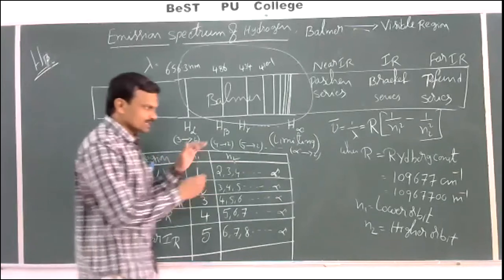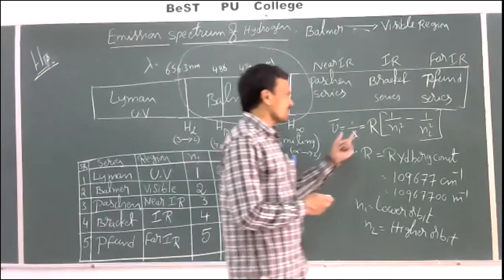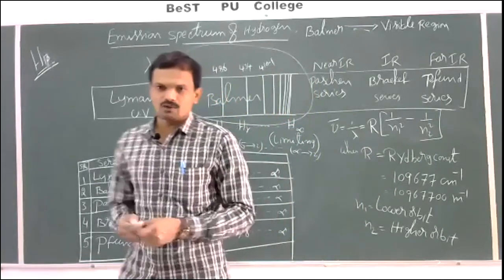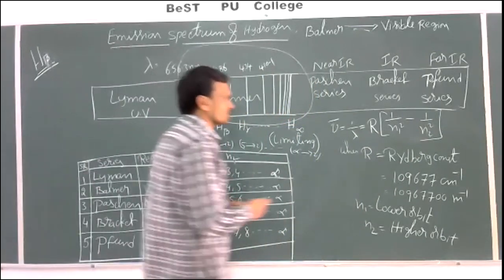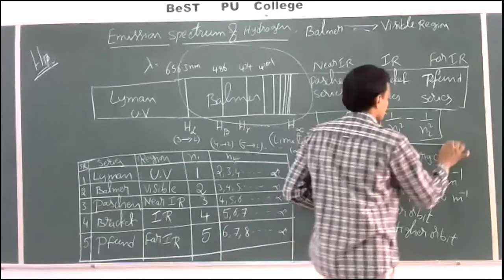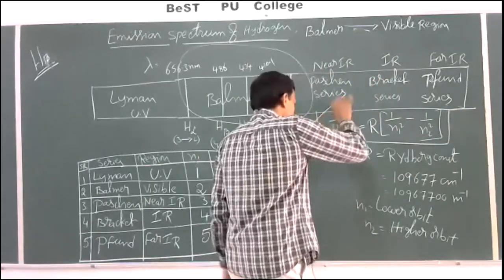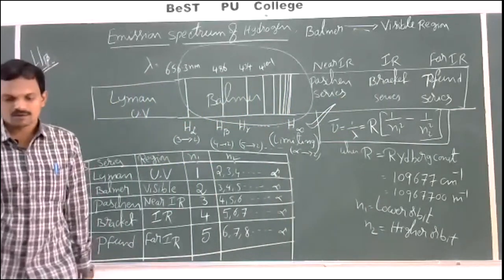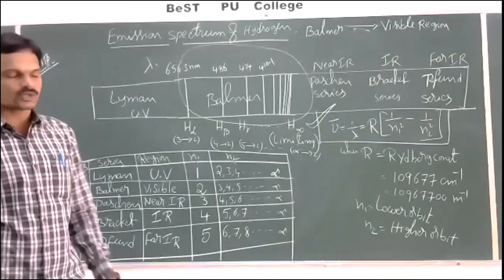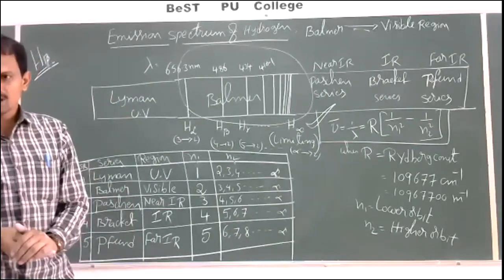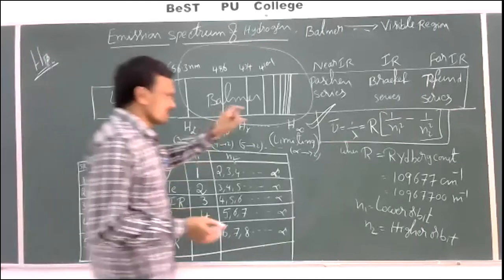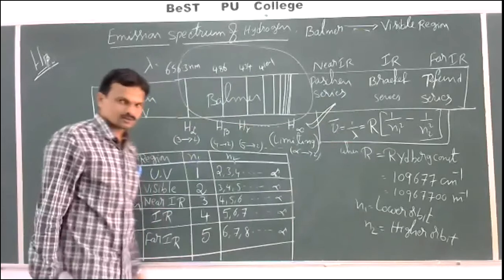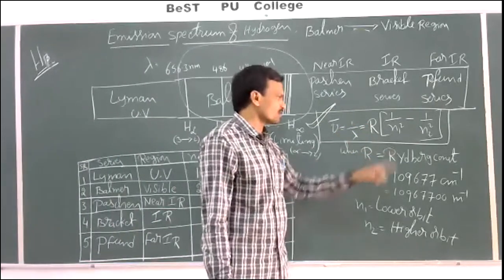See, the wavelengths and wave numbers of these spectral lines can be calculated by using this equation: nu bar is equal to 1 by lambda is equal to R into 1 by n1 square minus 1 by n2 square. Actually, this equation is derived from Bohr's theory. After Bohr proposed the structure of the atom, based on Bohr's theory, this equation was derived by the scientist Rydberg. That's why R is known as the Rydberg constant.